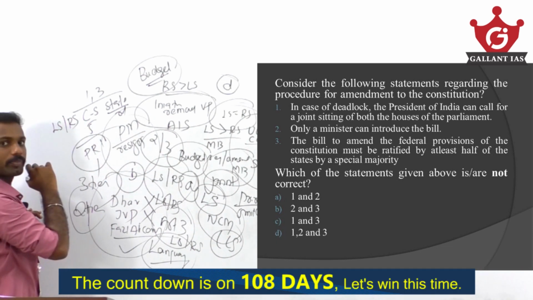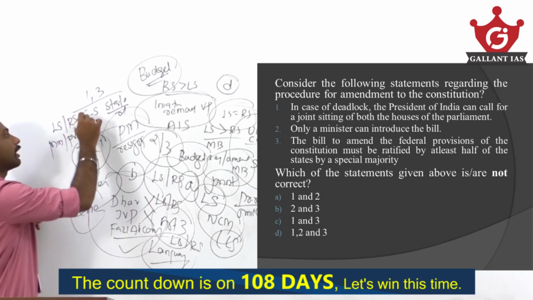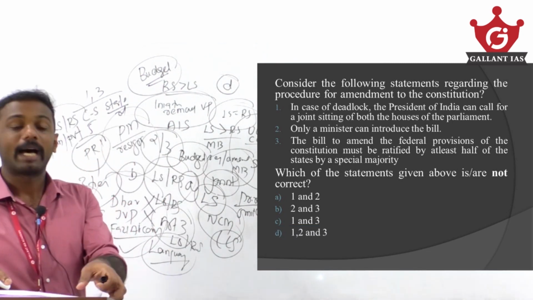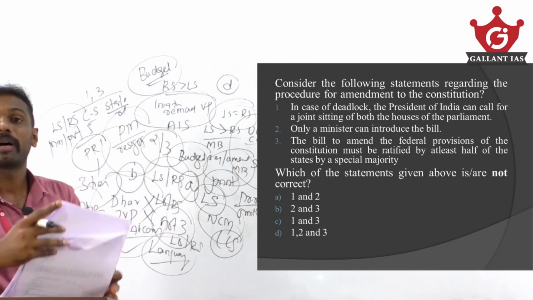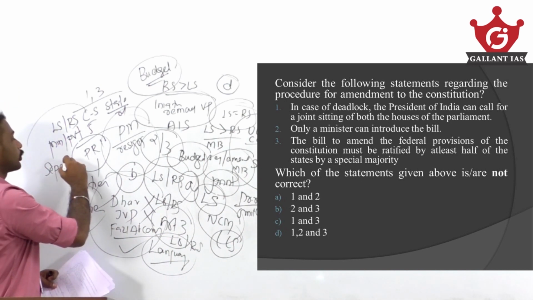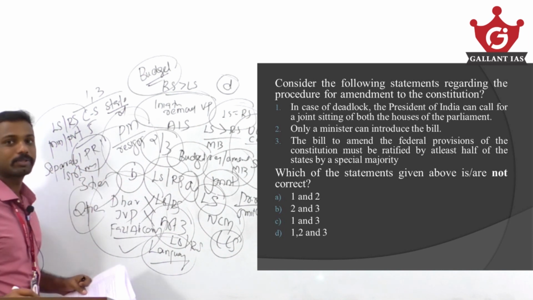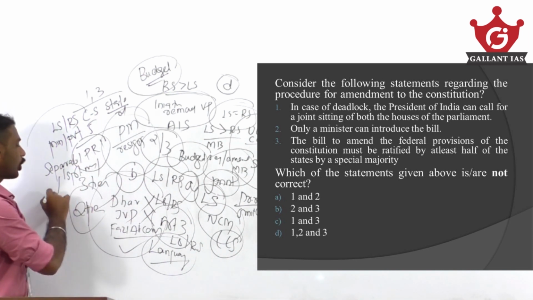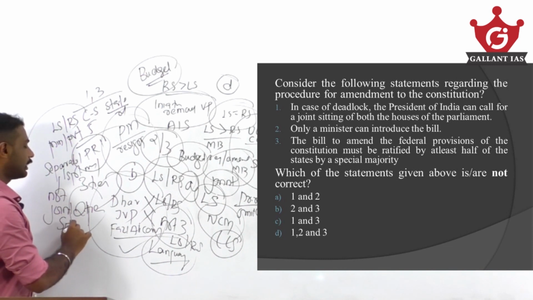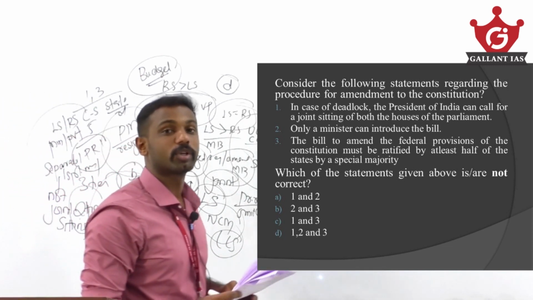Sabha, not an issue. It can be introduced by a minister as well as a private member can also initiate a constitutional amendment bill, not an issue. And the thing is that it has to be passed separately in both houses. Separately it has to be passed by a special majority in both the houses. This shows that there is no provision for joint sitting. That is, in case of a constitutional amendment bill, there is no provision to hold a joint sitting.